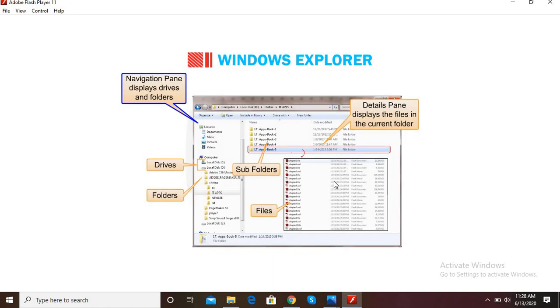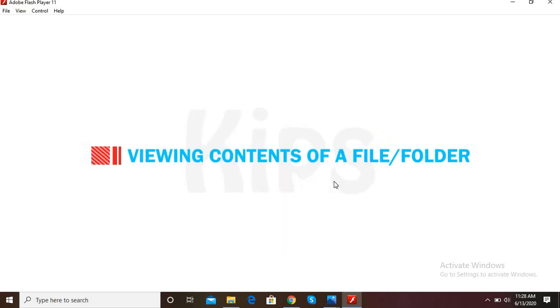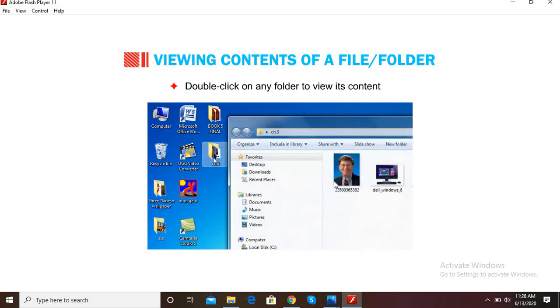Navigation pane displays drives and folders. Details pane displays the files in the current folder. Now let's find out how to view the contents of a file or folder. Double-click on any folder to view its contents. To view the contents of any file icon, double-click on it.